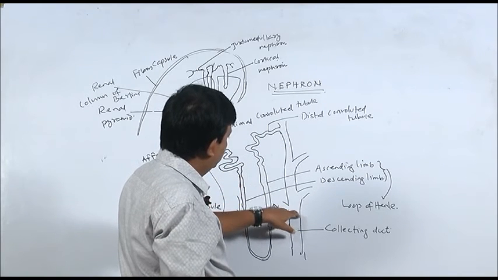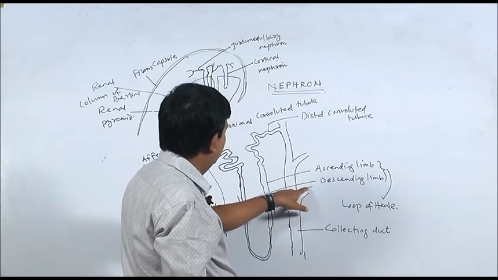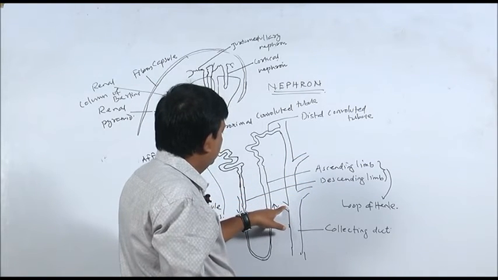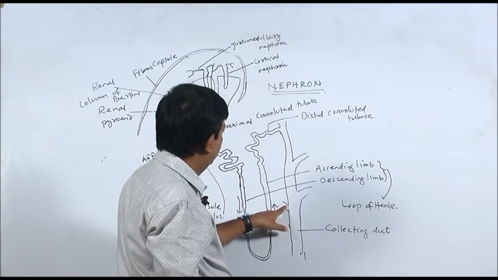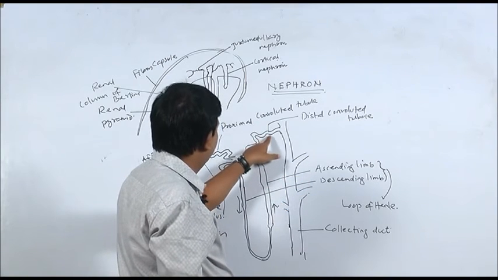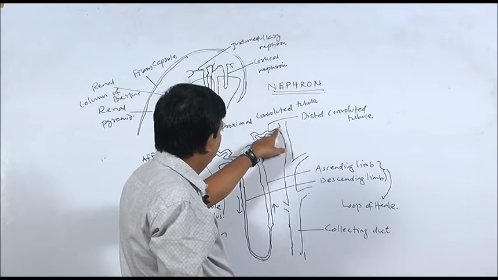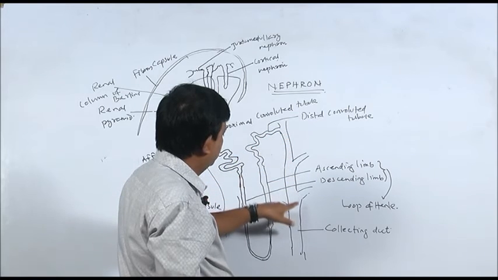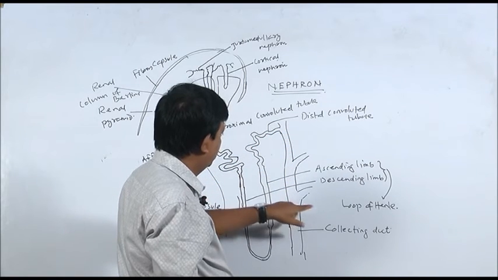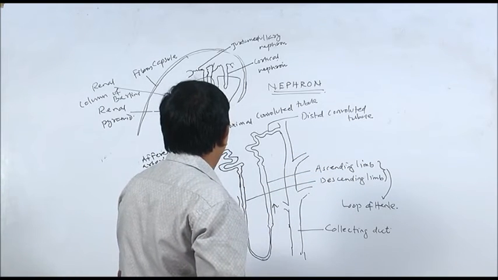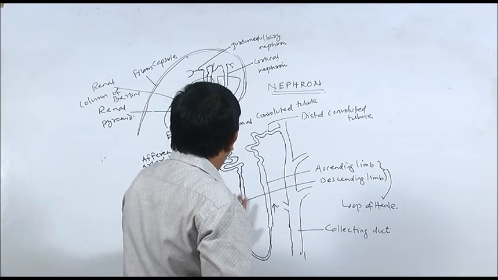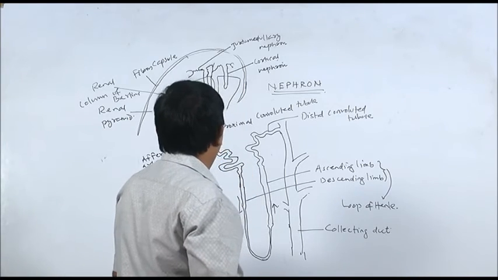To one collecting duct, several distal convoluted tubules open, cut sections of which I have drawn. So, this is the distal convoluted tubule, it leads to collecting duct. To each collecting duct, several distal convoluted tubules open. So, this is the structure of nephron.